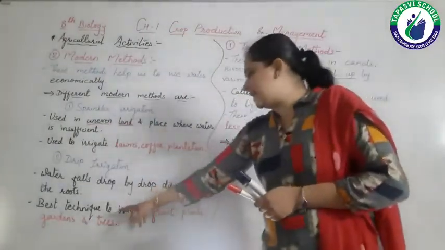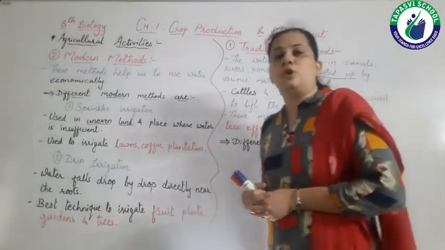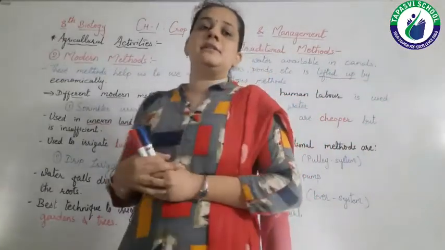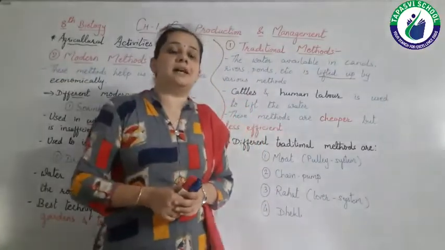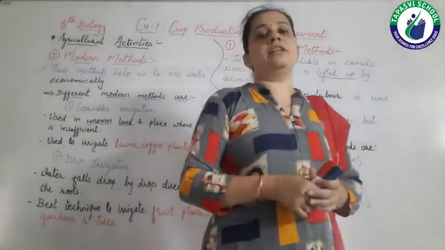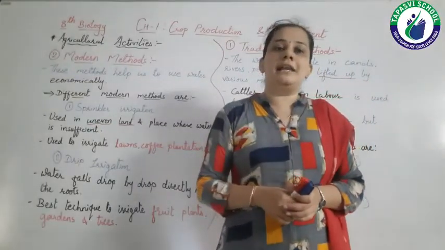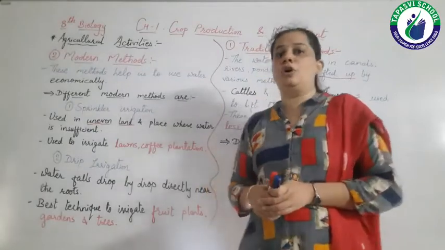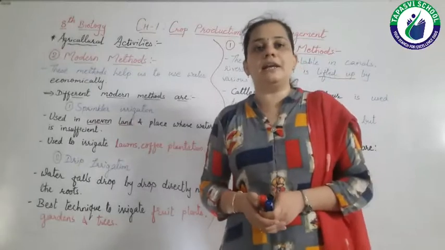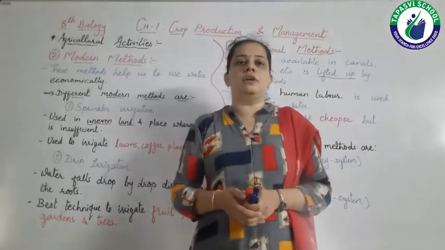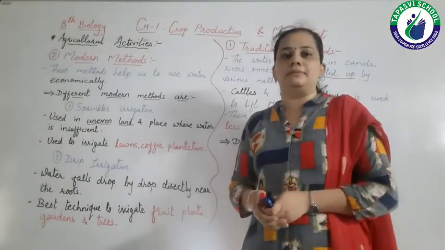This is the best technique to irrigate fruit plants, gardens and trees. This method uses water in a very small amount, so it is a blessing for areas where water is very scarce, right? So these are the two modern methods, sprinkler irrigation and drip irrigation, which use water economically.